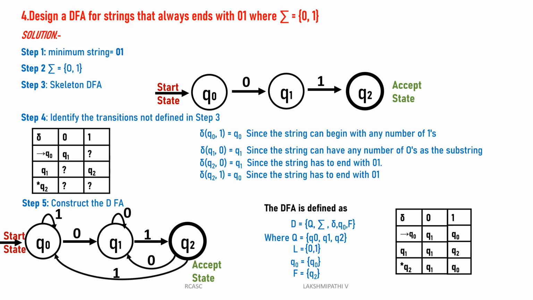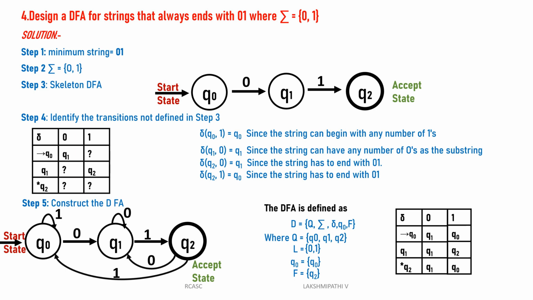Take one more string, Shiva. For example, 4 ones, 4 zeros, then 0 1. Means 4 ones, 5 zeros, 1. You take that string and check whether the machine will accept it or not. Accepted, sir. Because the string has 4 ones initially, Q0 on 1 will be Q0. After reading the 4 ones, the machine will be in Q0 only. Then Q0 reads 0, it will go to Q1. After reading 4 zeros, Q1 on 0 stays in the same state, Q1. After Q1 reads the last 1, it will reach the final state. So that string is also accepted.